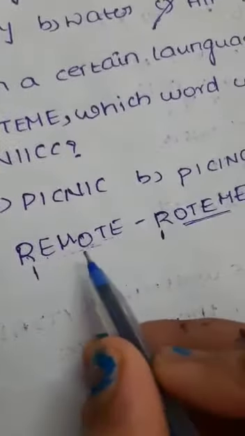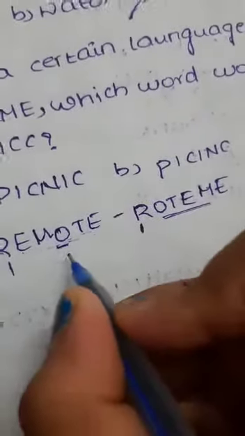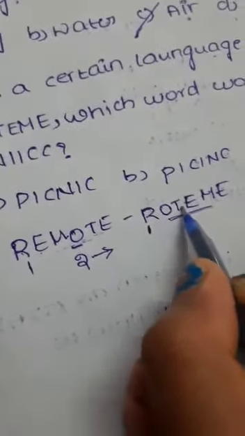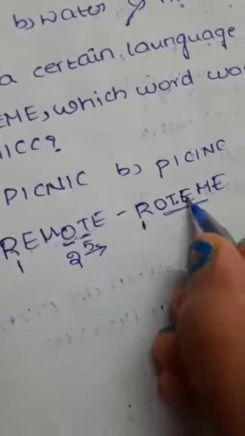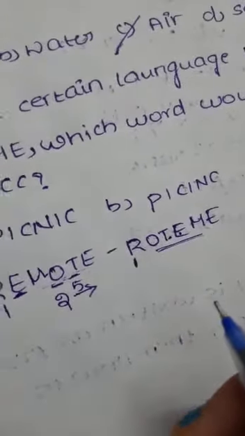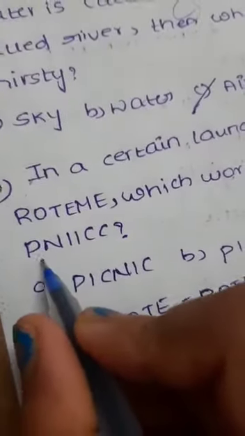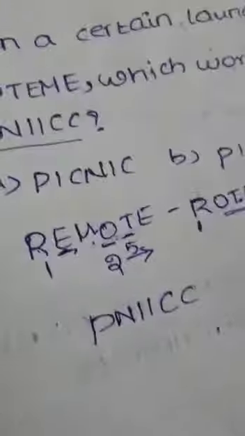The fourth letter O is written as the second letter in this. T is written as the fifth letter, and E is written as the second letter. M is written as the third letter. By this we can find the word for PNIICC.